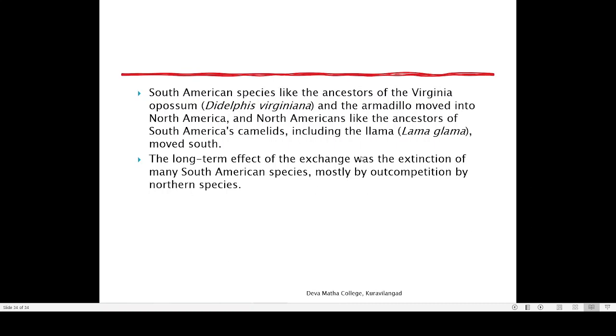And the long-term effect of the interchange was extinction of many South American species. Because when animals from North America migrated into South America, many of the native animals of South America were unable to stay in competition. So more advanced animals always survive, weaker animals always perish.